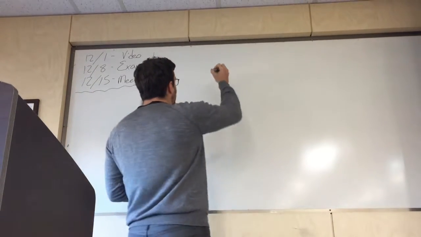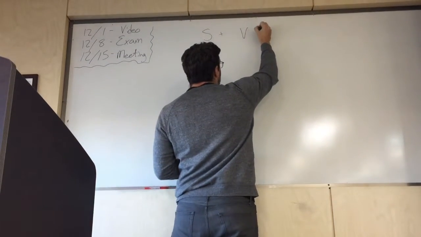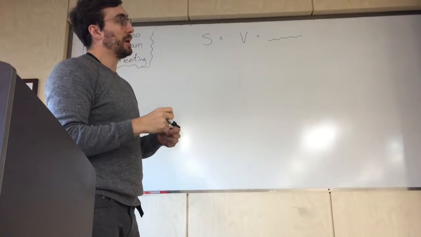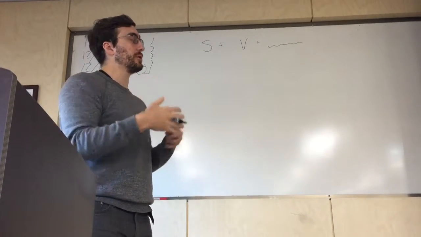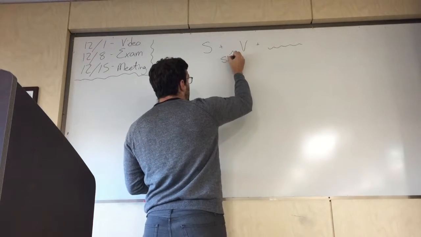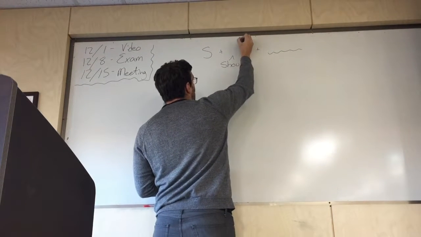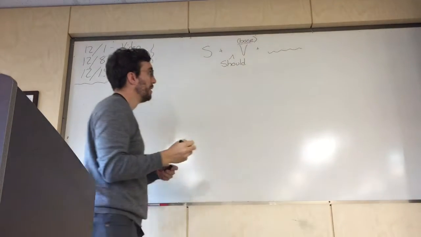So our normal kind of sentence structure is subject, verb, and whatever information we have. And using "should" for its grammar is very easy. All we do is put "should" in front of the verb, and whatever this verb is, we have to change it back into its base form.